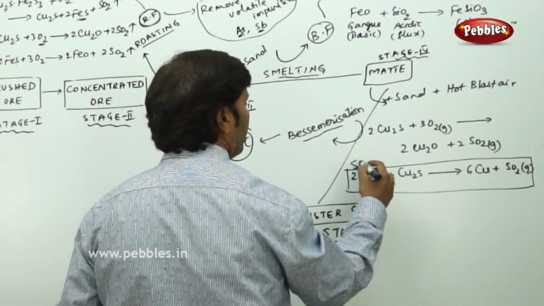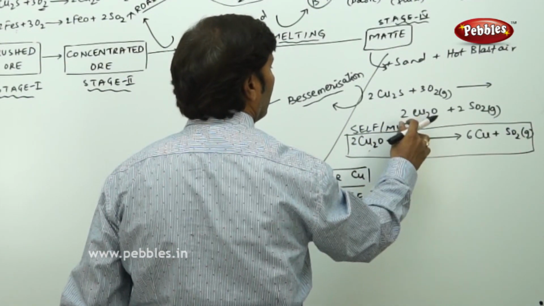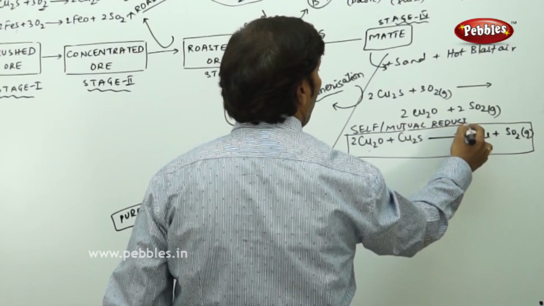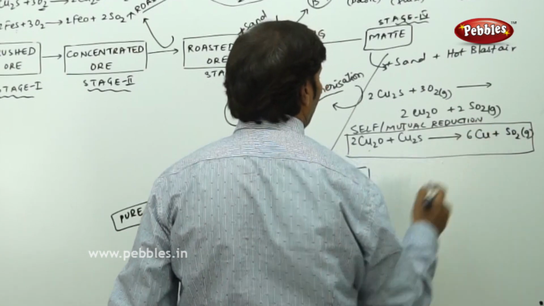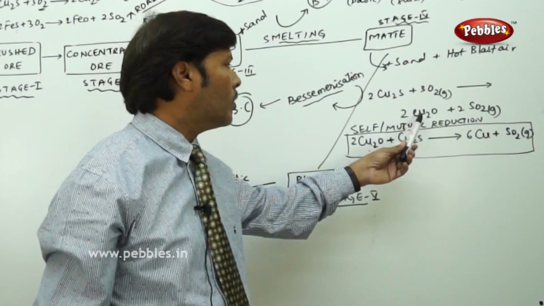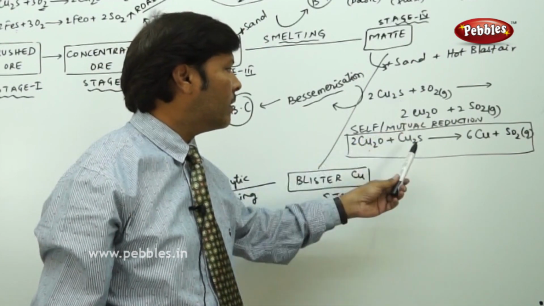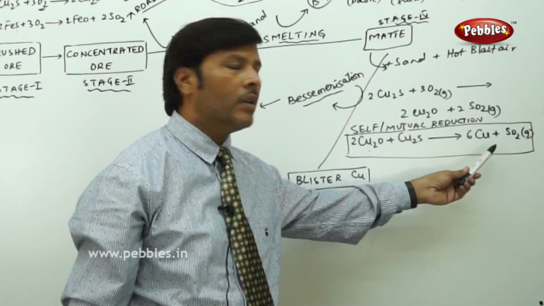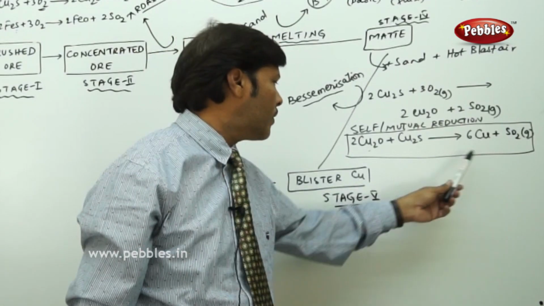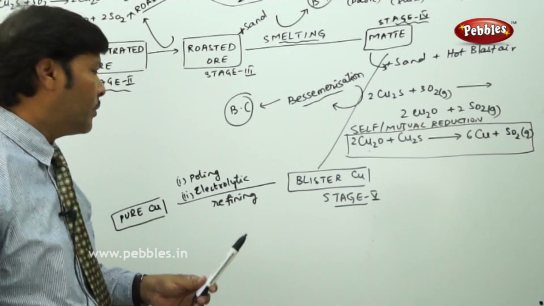This is called self or mutual reduction. Self or mutual reduction takes place. The cuprous oxide obtained in turn reacts with the unreacted cuprous sulfide to give copper and sulfur dioxide gas. This copper which is obtained is called blister copper. Blister copper is almost 98% pure.